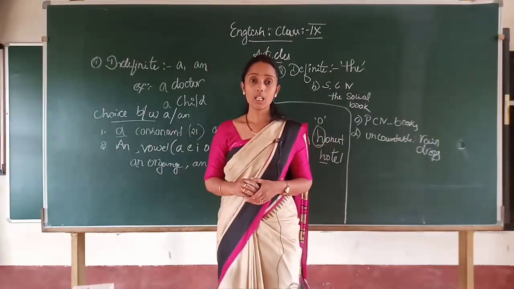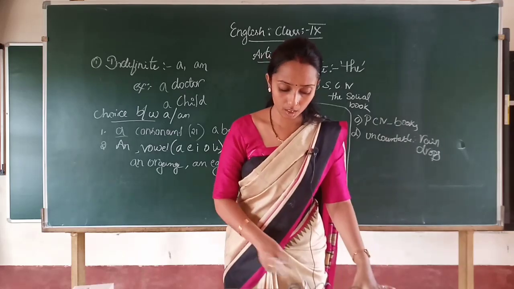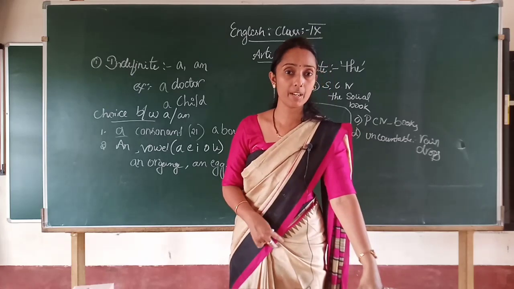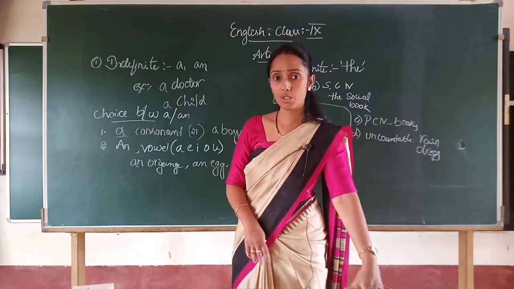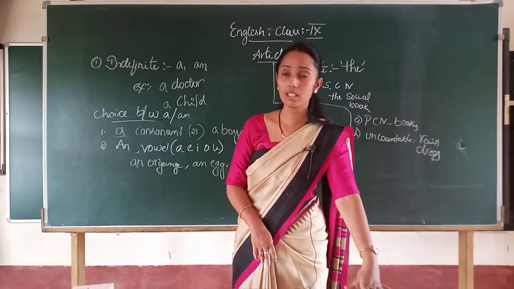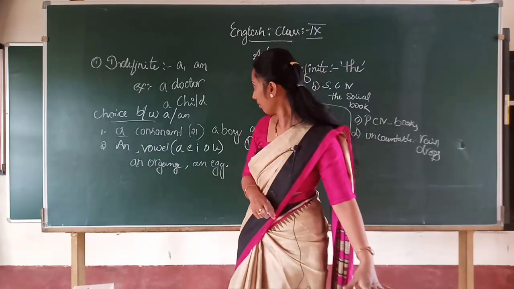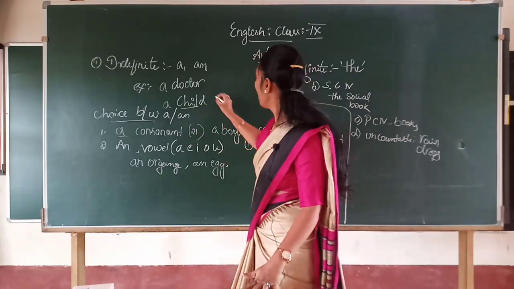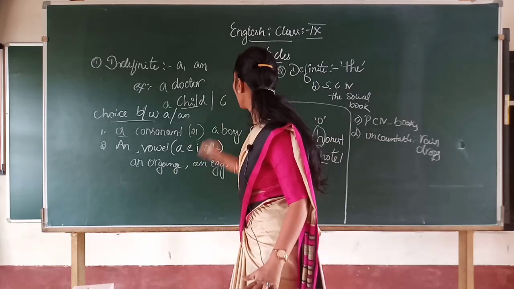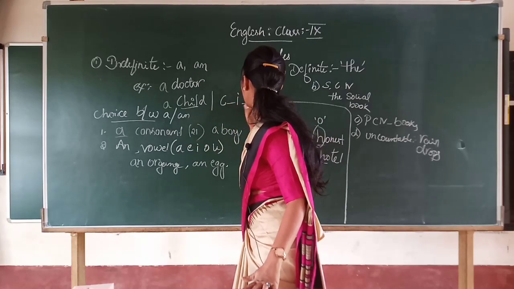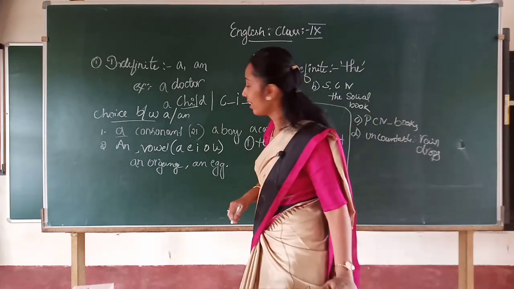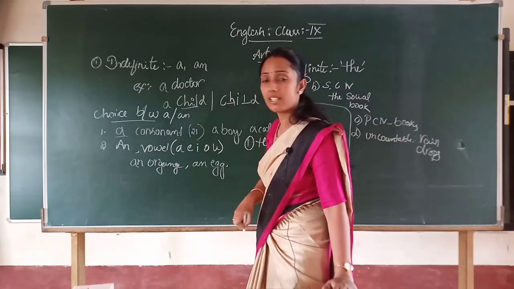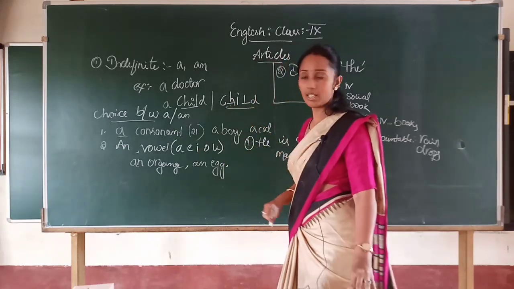Clear? Then I hope you are well acquainted with missing words. You have done missing words in your FAs. I hope you have done well in FAs. Missing words, you know, right, children, you have already learnt in 8th. Example, a missing word. Take a child. If I give you as a missing word C, dash, I, then dash. Is it difficult? C, H, I is there, L you have to guess and write. This is a missing word, isn't it?